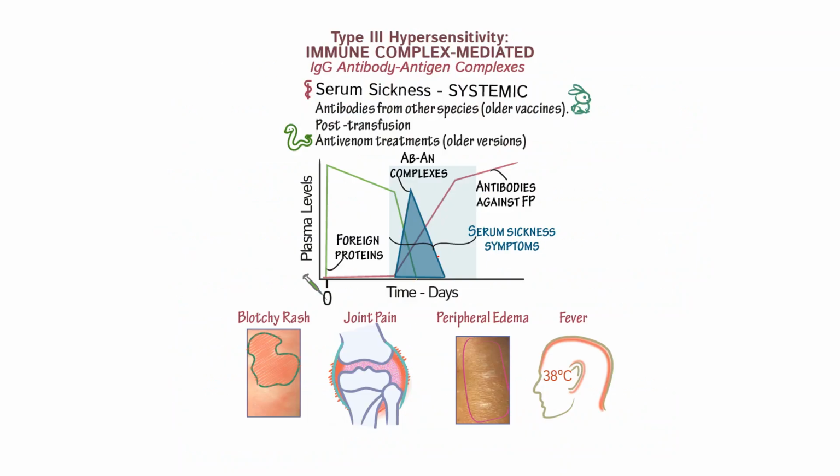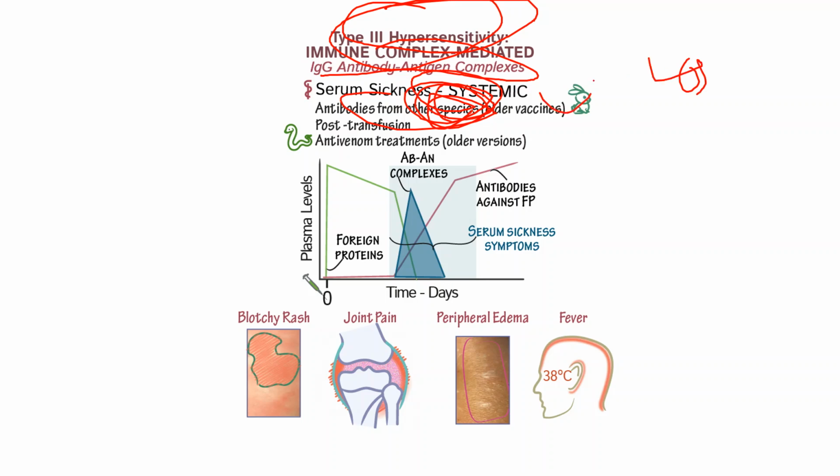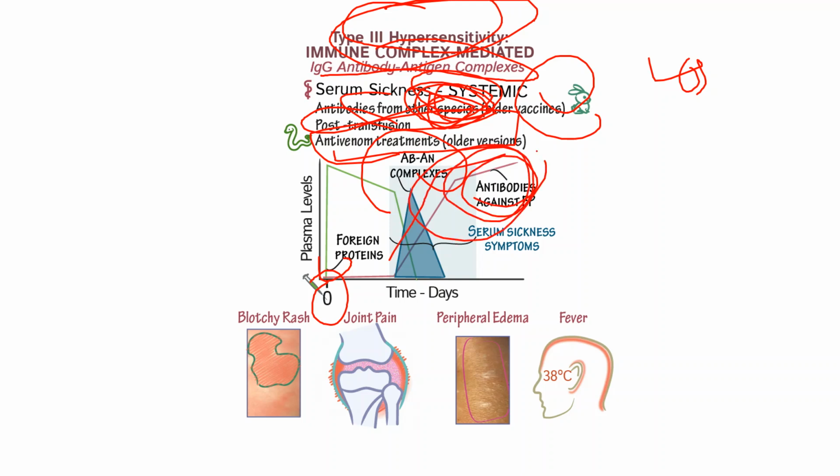So these are type 3 hypersensitivity: immune complex mediated, with IgG antibody-antigen, serum sickness, systemic antibody from other species. Here the species will also be different. We normally give to other species only, right? If a snake bite is there, then we have to give antivenom, like older vaccines. Then post transfusion, one example is antivenom: at time T0 this foreign material is zero, and then with time it increases, and they form the antibody-antigen complex, and antibody against these foreign particles forms in our body.